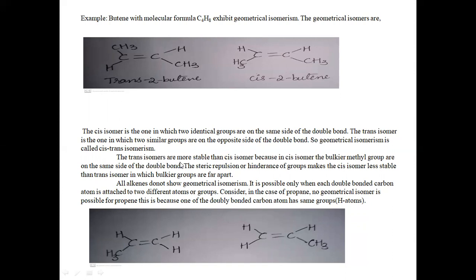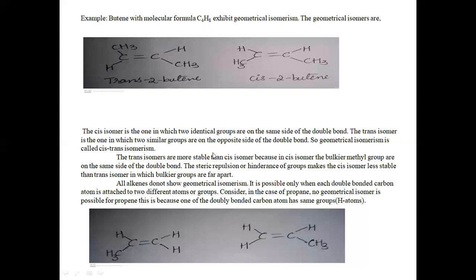The trans isomers are more stable than the cis isomer, because in the cis isomer the bulkier methyl groups are on the same side of the double bond. The steric repulsion or hindrance of groups makes the cis isomer less stable than the trans isomer, in which the bulkier groups are far apart.